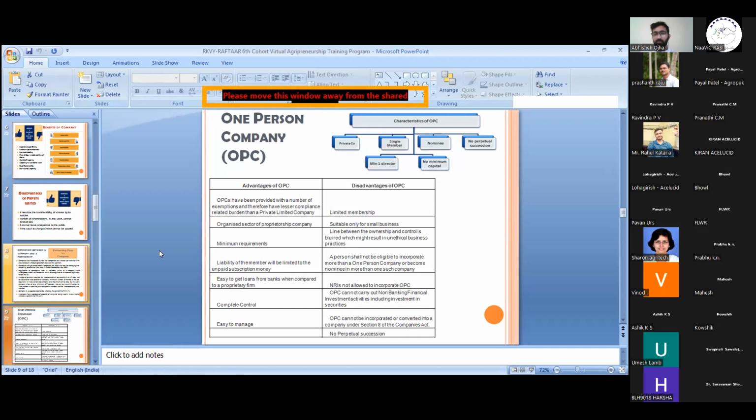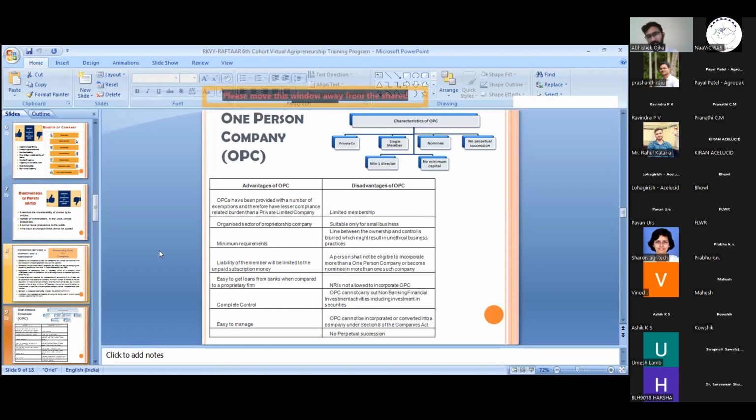OPC has the benefit of getting easy loans because it comes under the Companies Act and gets the tag of a company. There is also complete single person control on the OPC because there is no other person and no other director in the company. So the company has only a single control and it's very easy to manage.